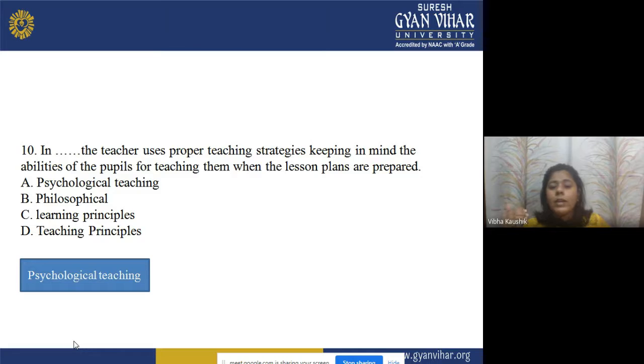Now why are we calling it psychological teaching? Because when the teacher is teaching the students or preparing his or her lesson plan according to psychological principles, then the teacher is keeping in mind the abilities, interests, and needs of the people, and tries to deliver his lesson plan keeping in mind all these things related to the people, the interests, the abilities, the capabilities, and the habits of the learner. It means the whole lesson plan is prepared accordingly.